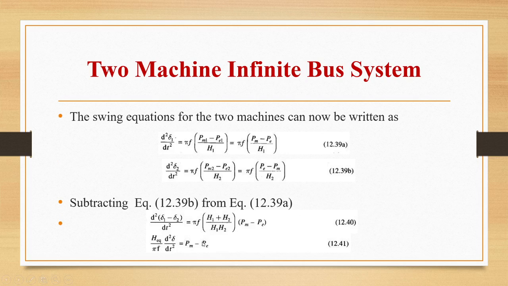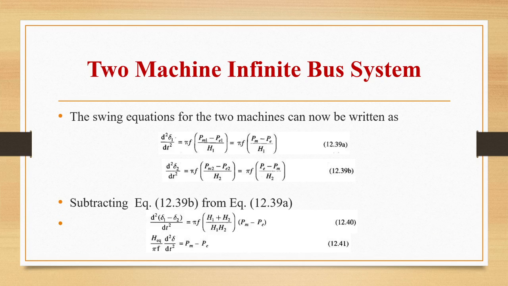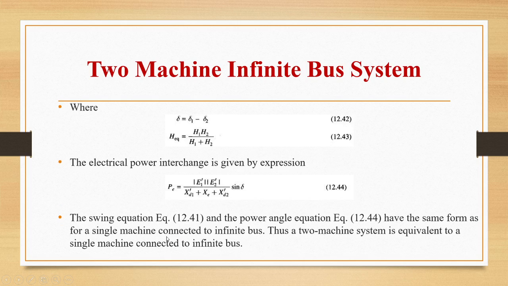Heq is equal to H1 H2 by H1 plus H2, because when we cross multiply, this will become H1 H2 by H1 plus H2. So that entire thing I am writing as Heq.